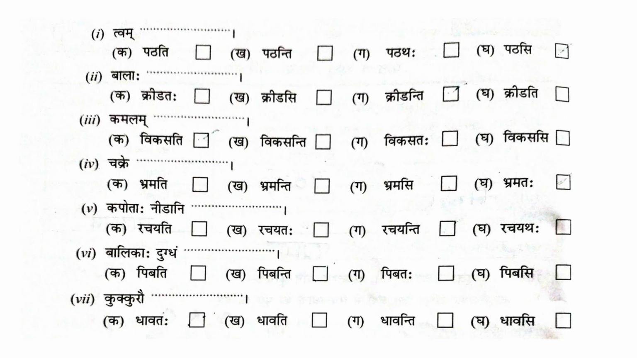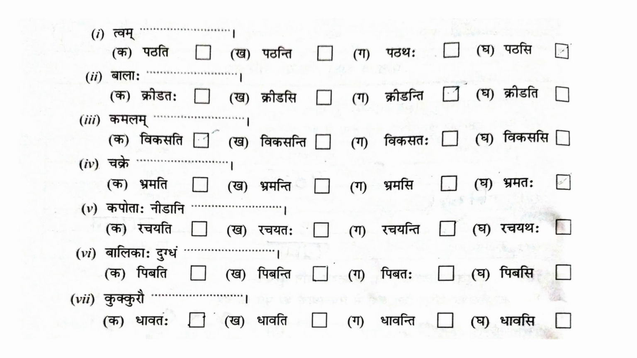Chakre. Chakra is Napumsakalingam. Table is chakram, chakre, chakrani. Chakre is dvivajanam. Pradhama vibhakti dvivajanam. So brahmati is ekavajanam, brahmataha. Fourth option. Brahmataha is dvivajanam. So chakre brahmataha is the correct answer.